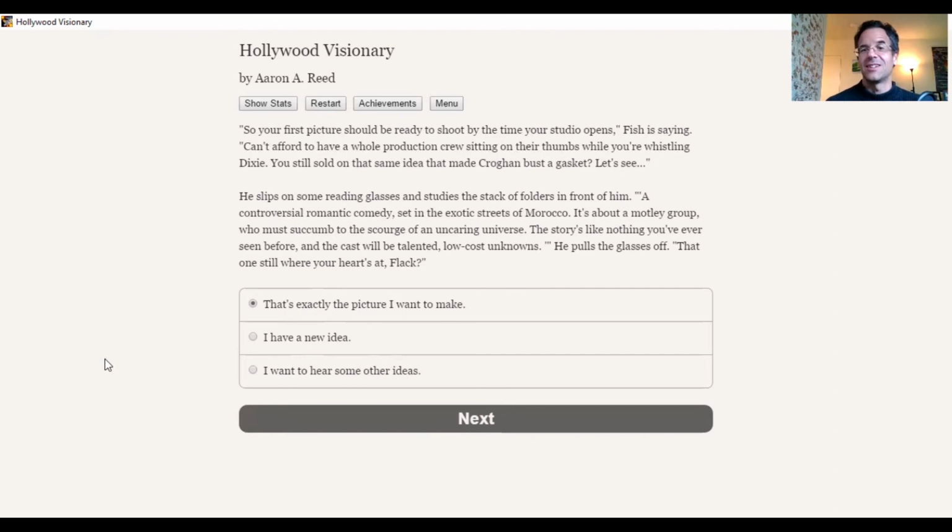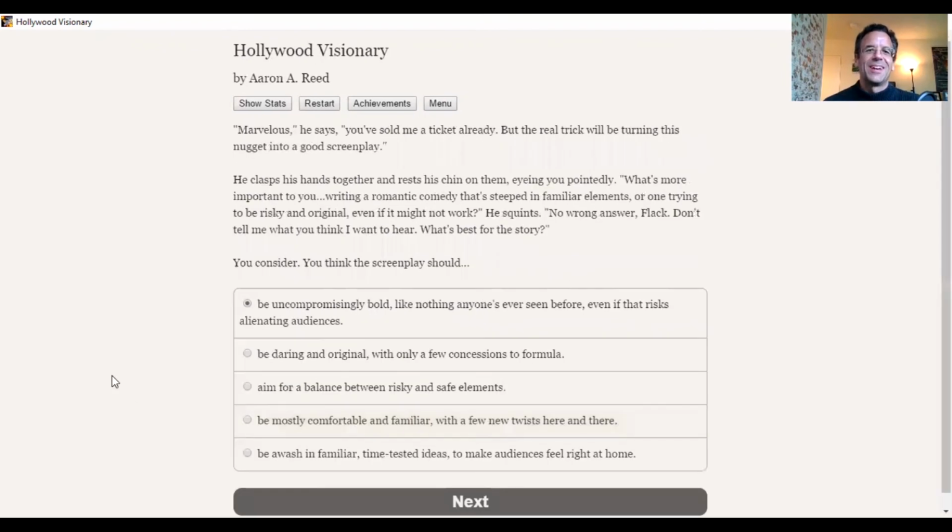Are we going to stick with this idea, or are we going to come up with something else? We are sticking with this idea, of course. And Fish: marvelous. You sold me a ticket already. Fish is a very generous sort of person here.